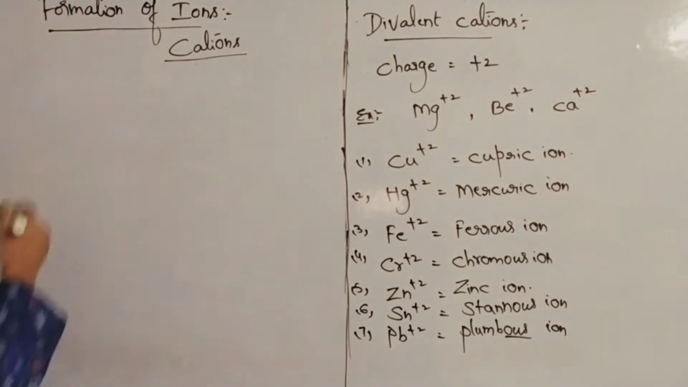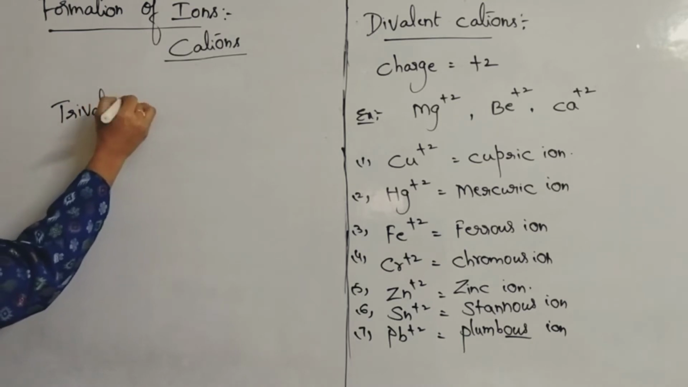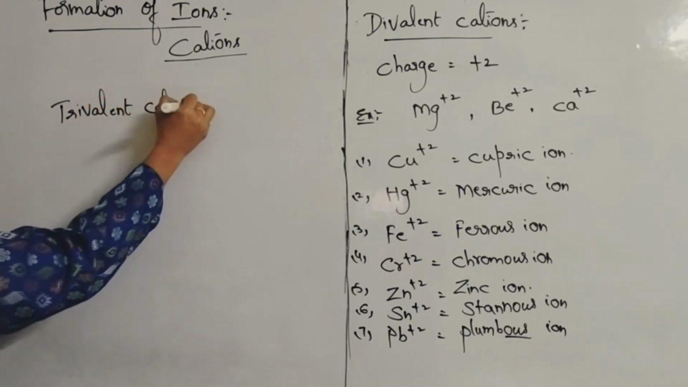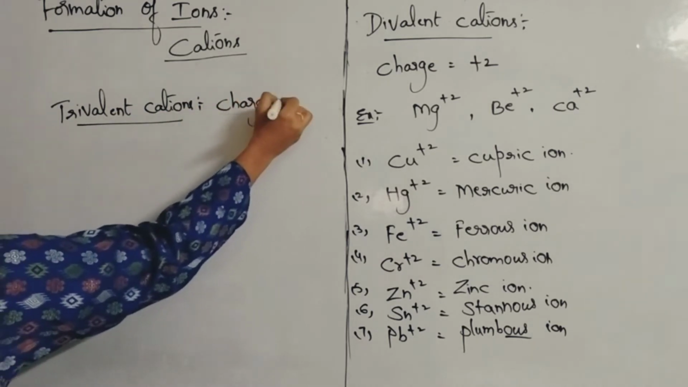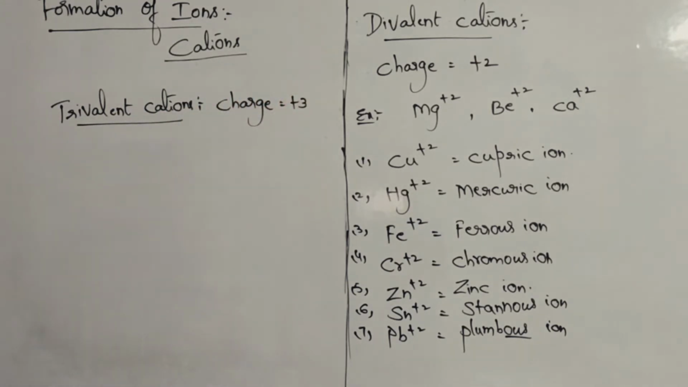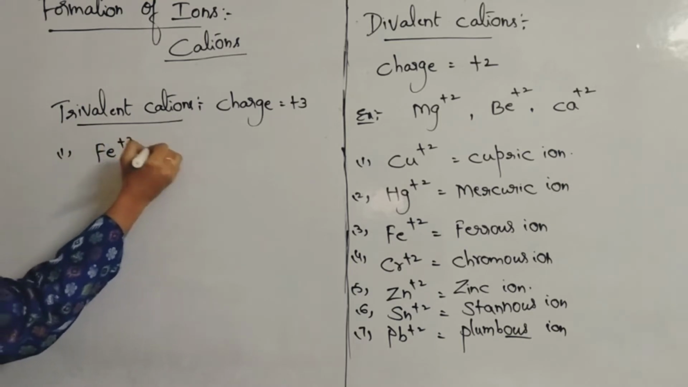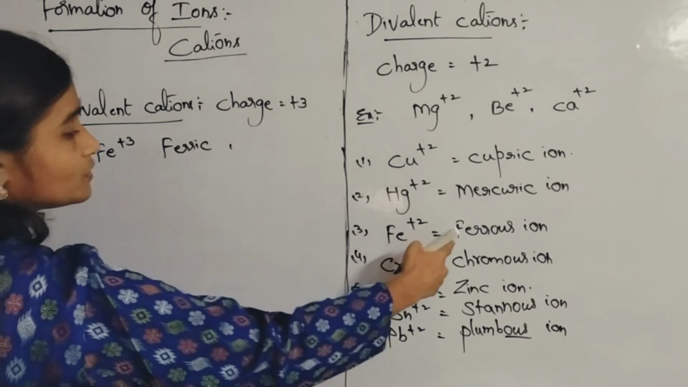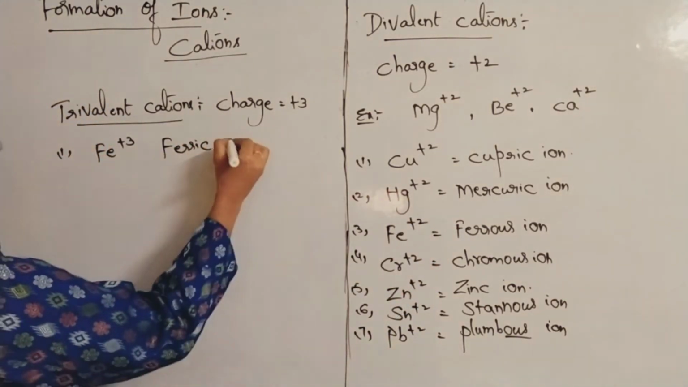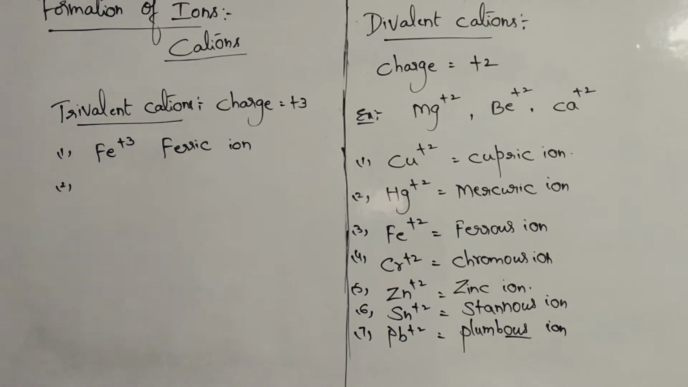Okay, trivalent, we will see some trivalent cations. Charge is how much? In the name itself it is there. Charge is plus 3. Trivalent cations, charge is plus 3. So as usual I told you, iron, Fe plus 3. Ferric ion, this is. Already ferrous I told you in divalent. Now ferric will be trivalent. Ferric ion, Fe plus 3.